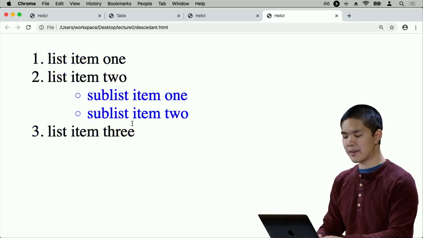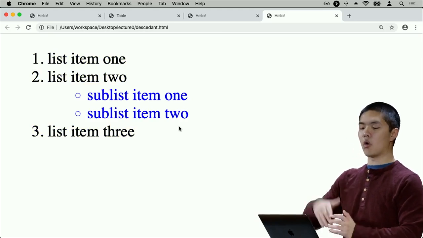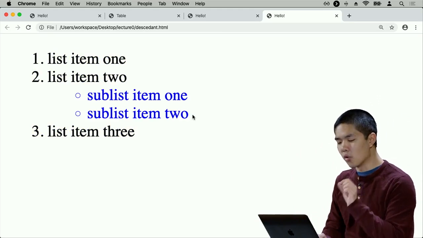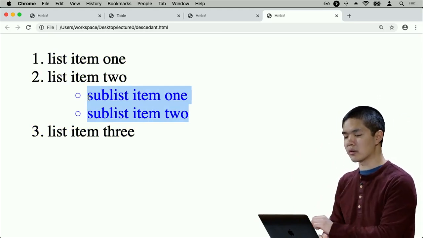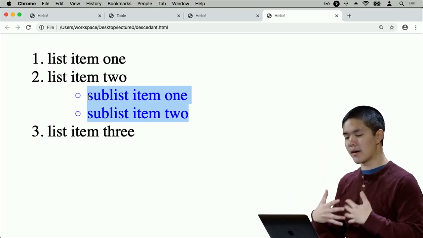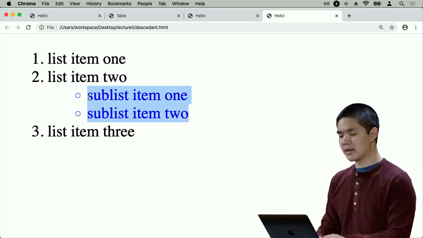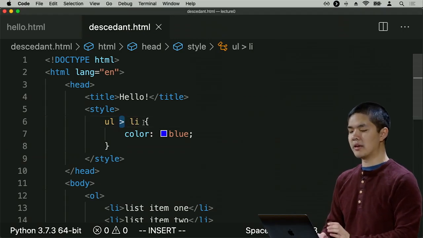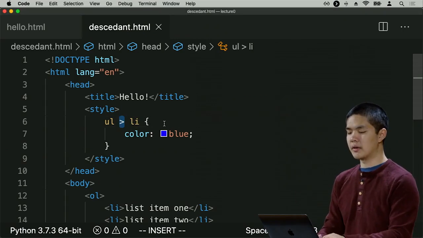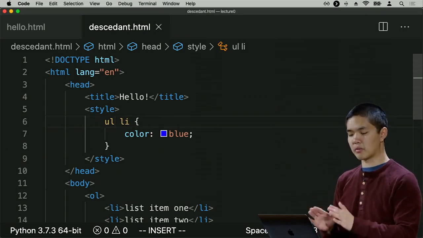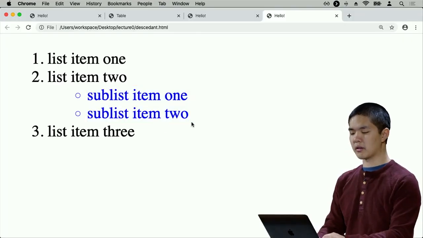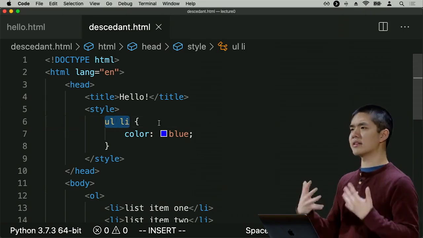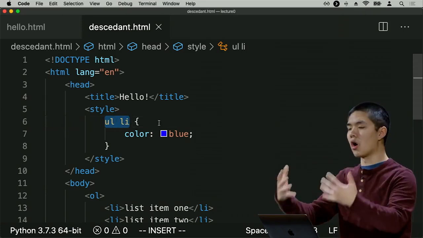And now if I refresh that, you'll see that the ordered items, list item 1, 2, 3, do not get colored, but only the list items that are inside of the unordered list, that are directly children of that unordered list, actually get the CSS styling applied. This greater than symbol here is specifying immediate children. I could get rid of it, ul li like this, and this would also work. You still see sublist item 1 and 2. But this is a more general selector called the descendant selector that selects all descendant elements.